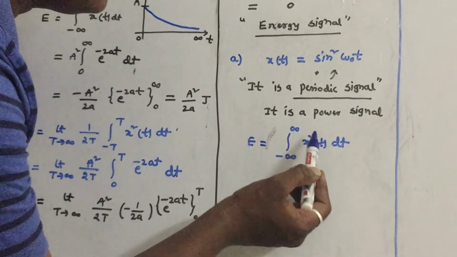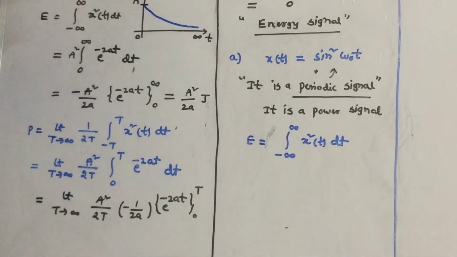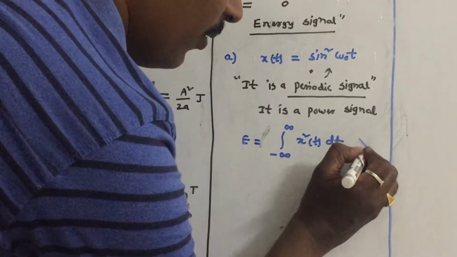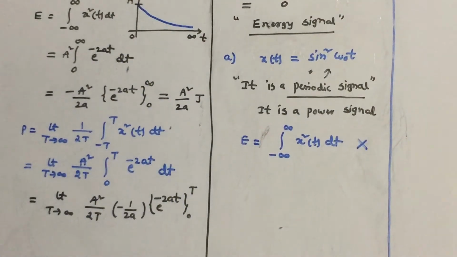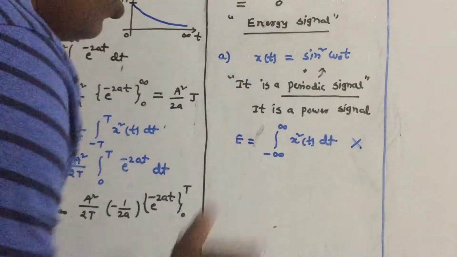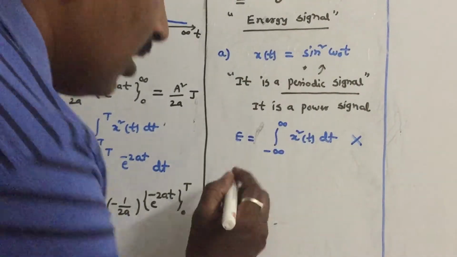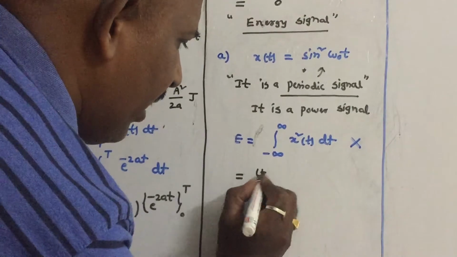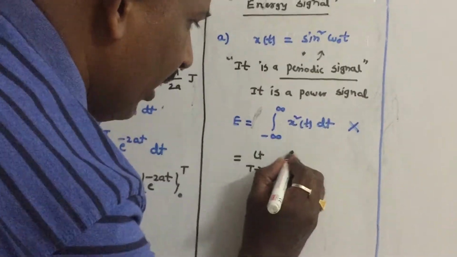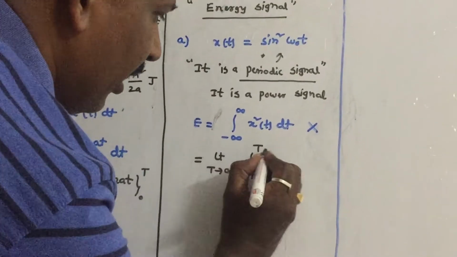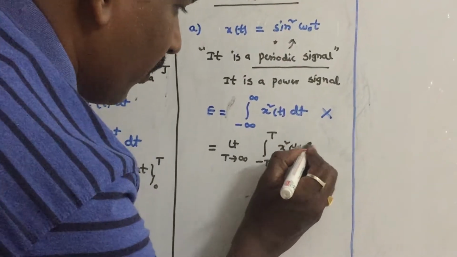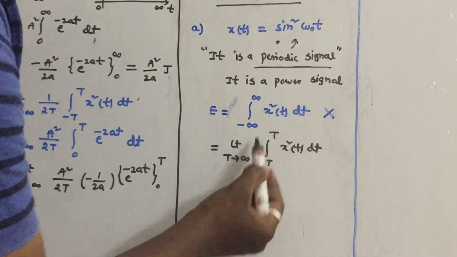We cannot substitute infinity and minus infinity in sine, so we cannot find the value. For these cases, when sine square or cosine square waveforms are given, just slightly change the formula: limit T tends to infinity integral minus T to T x square of t dt. It has the same meaning.